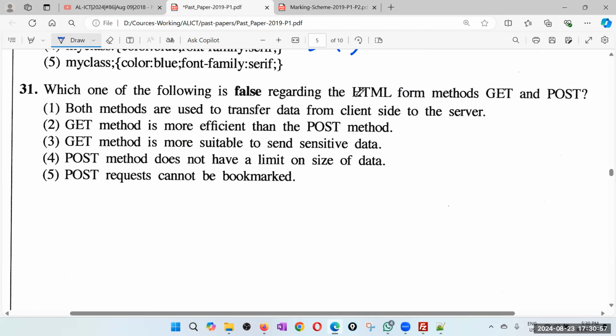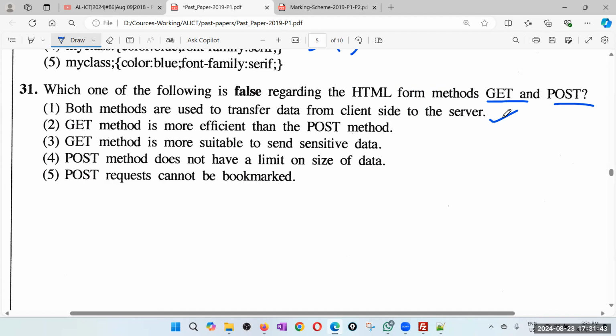Which of the following is false regarding HTML form method get and post? Remember, we have the get and post. Get, you can see the values in the query string. Post, you can't see the values in the query string. So post is better in practical environments where you don't want to show the data, especially passwords. Get is convenient when you are developing to troubleshoot, and also if you want to bookmark your submission as a page. Otherwise, we always go for post. Both methods are used to transfer data from client side to server. That is correct.